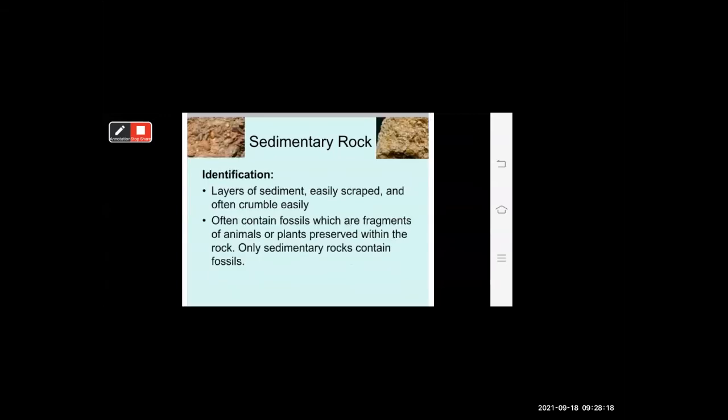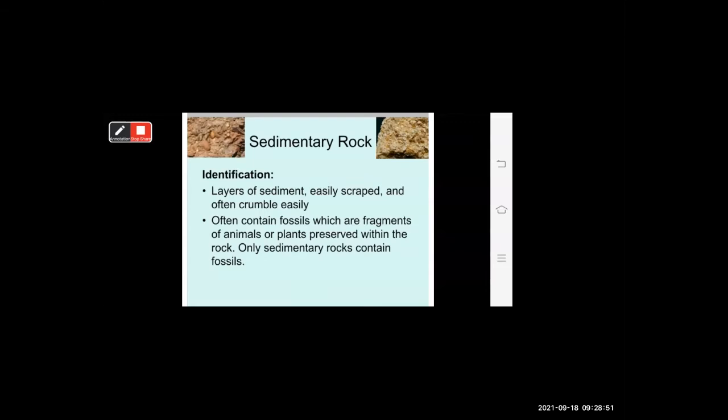How to identify sedimentary rock? Layers of sediment are easily scraped and often crumble easily. Crumble easily means it can break easily, it can crush easily. It often contains fossils, which are fragments of animals or plants preserved within the rock.